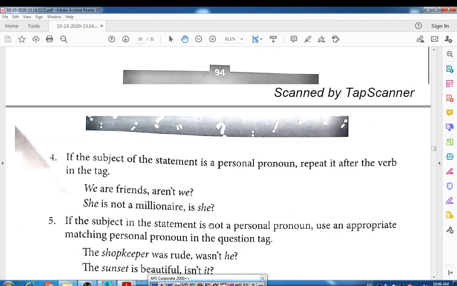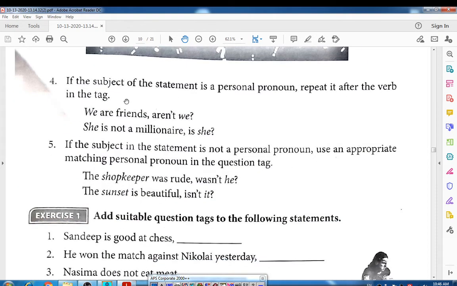If the subject of the statement is a personal pronoun, repeat it after the verb in the tag. If a personal pronoun like he, she, I, we, you is there, then you can repeat it in the question tag. We are friends, aren't we? Here the auxiliary verb is present, therefore it will become aren't we? She is not a millennial. Is she? Here the statement is negative, therefore the tag is positive.